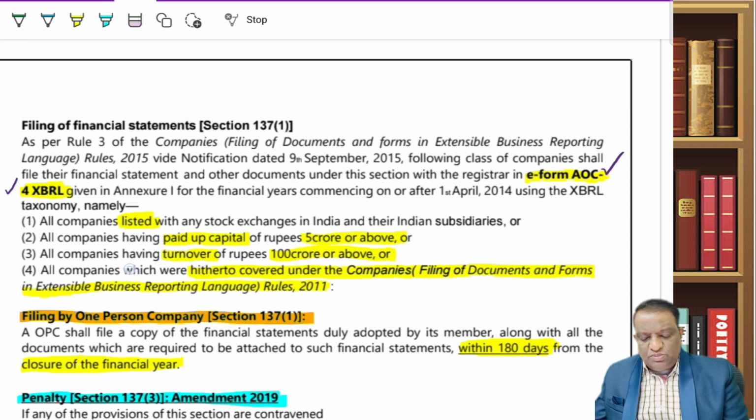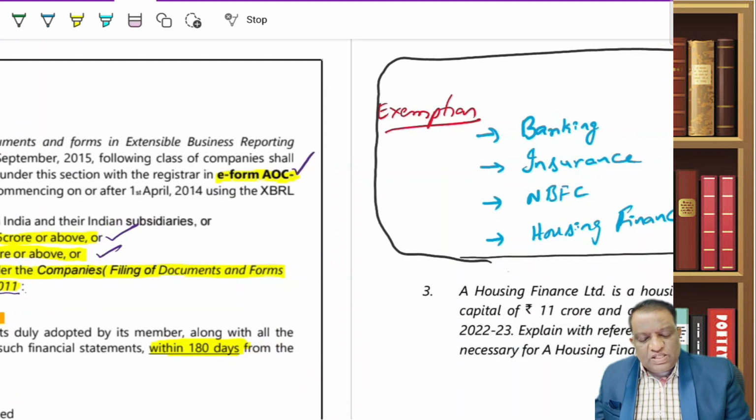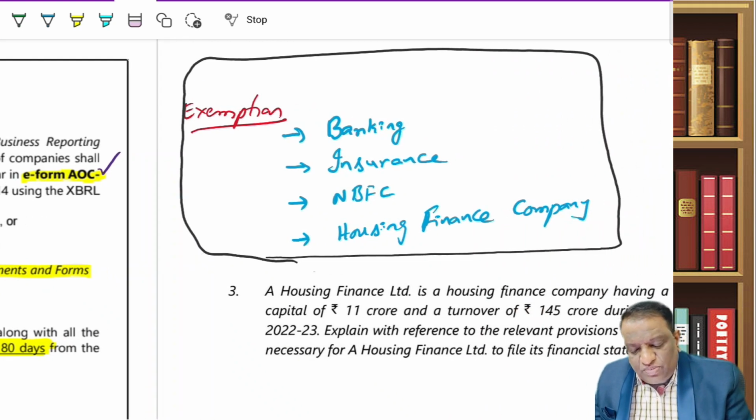Now for whom is this XBRL format applicable? For all listed entities, for all companies having a paid up capital of 5 crore or above, or a turnover of 100 crore or above, or all companies which were hitherto covered under the companies filing of documents and forms, that is, covered under the earlier rules before this 2013 Act, who must continue to file here. But this XBRL is not required. This is important for you.